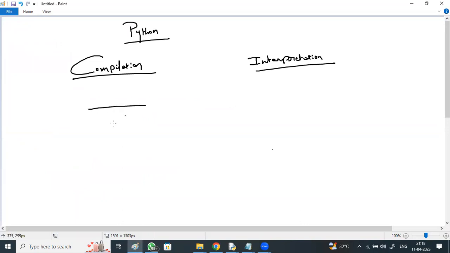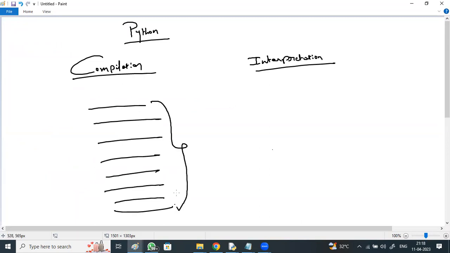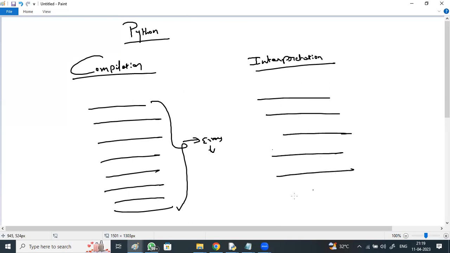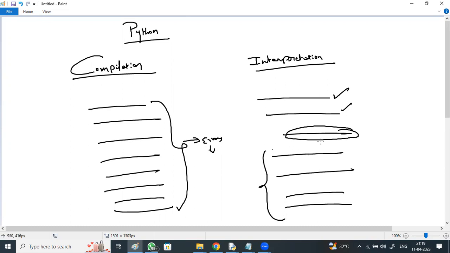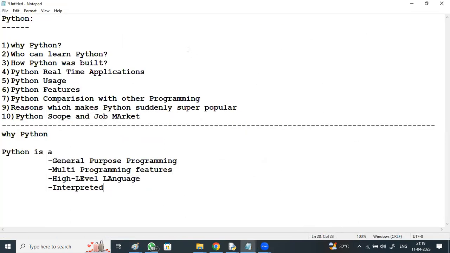Compilation means, for example, you've got some 10 lines of code. All these statements execute at once and display the errors, say 4 errors or 5 errors. But in the case of Python, with 10 lines of code, it's statement by statement execution, which makes debugging easy. If you get an error in a line, it won't execute the remaining statements; abnormal termination. So it's statement by statement interpretation, line by line execution. It won't execute the entire program at once, which makes debugging easy.